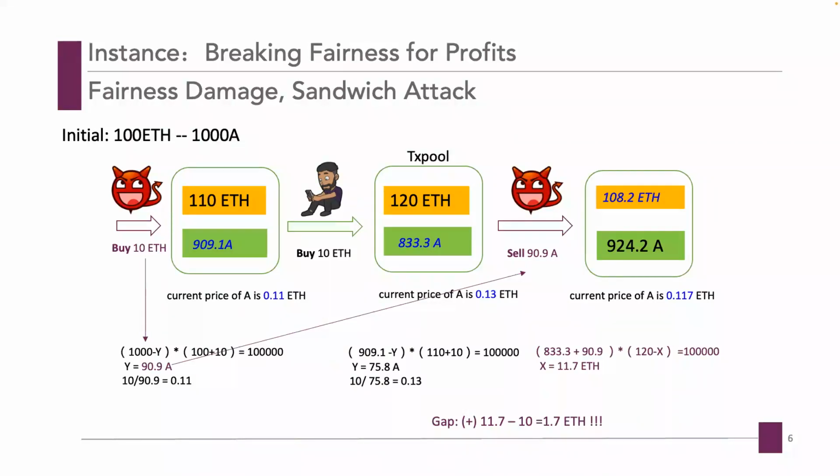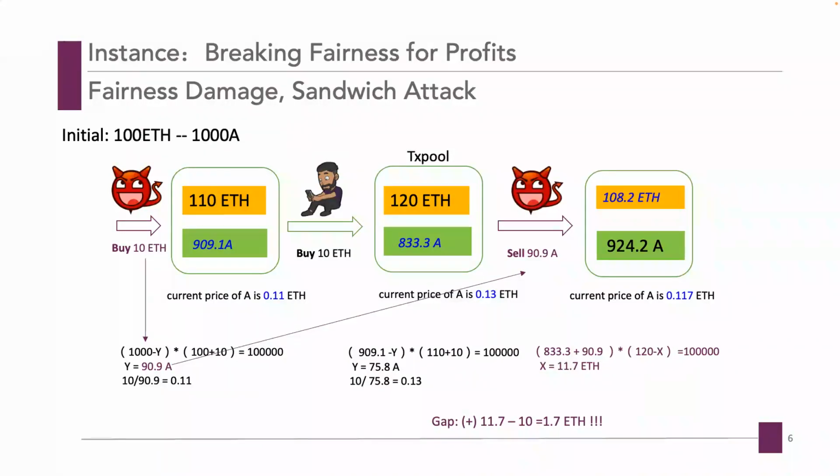We take an example that breaks the fairness to capture profits, which is also known as the sandwich attack. The basic principle of the attack is to launch a pair of transactions that first front-runs the victim transaction to buy in, which also pulls up the price. Then the adversary back-runs another transaction after the victim transaction at a higher price to sell what has just been bought.